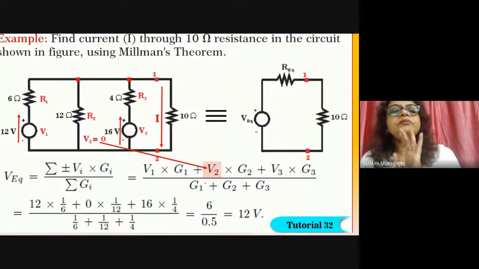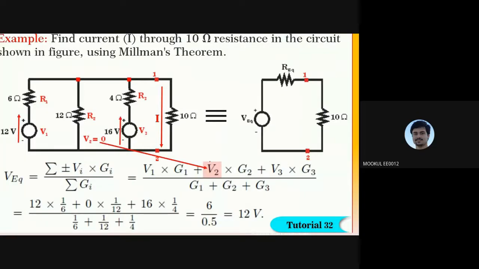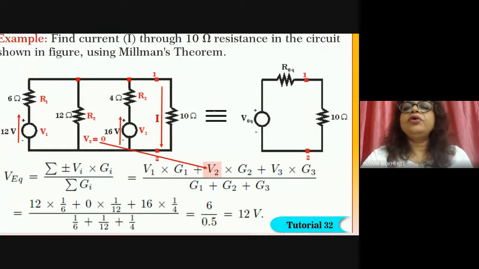Fine. Now another example. Find the current through the 10 ohm resistance in the circuit using Millman's theorem.